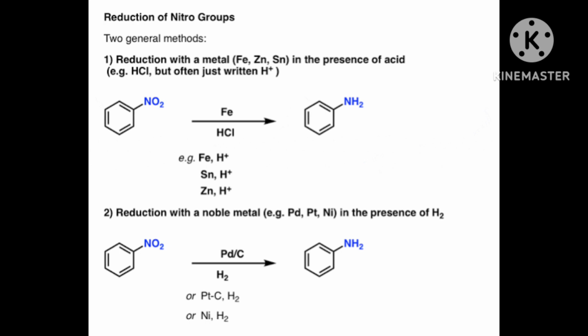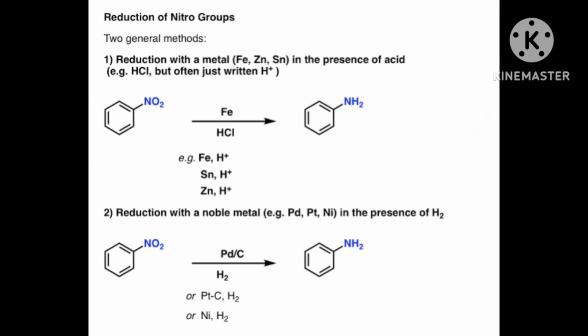What is ammonolysis? Here I told you the halogen atom is replaced by an amino group. This process of cleavage of the C-X bond, C means carbon, X means halogen, by an ammonia molecule is known as ammonolysis.